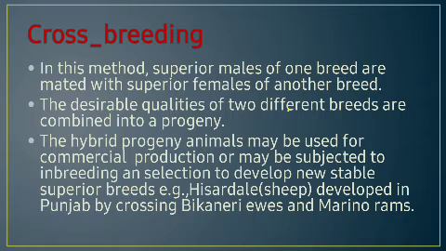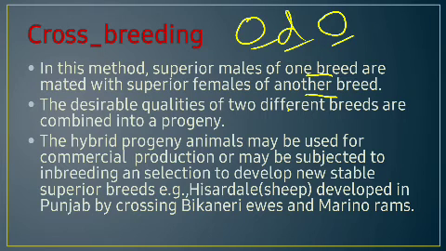Okay, now in crossbreeding, in this method superior males of one breed are mated with superior females of another breed. यसमा चाहिँ सेम ब्रिड हुँदैन, डिफ्रेन्ट ब्रिड हुन्छ, one breed with another breed. Okay, so in these the desirable qualities of two different breeds are combined to a progeny. यो पनि राम्रो desirable breed छ, यो पनि desirable different breed छ, उनीहरूलाई जब mating will be there and then नयाँ progeny बनिन्छ.